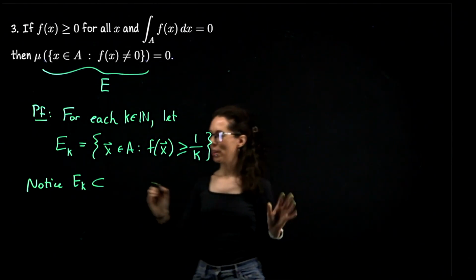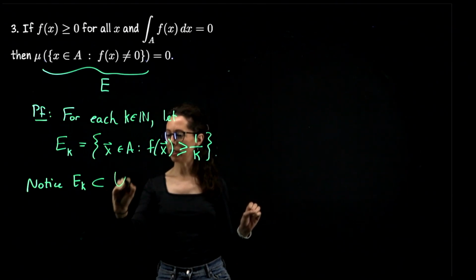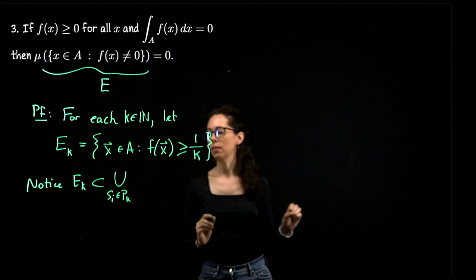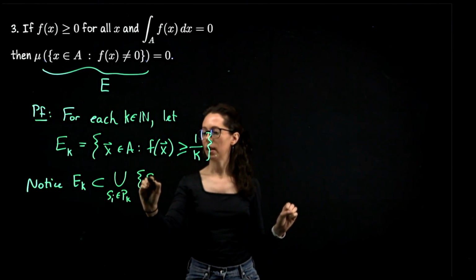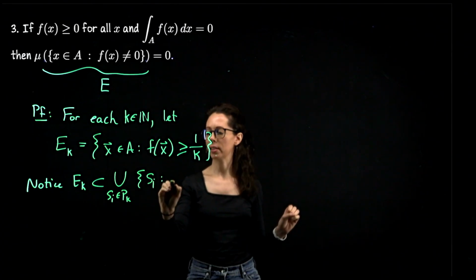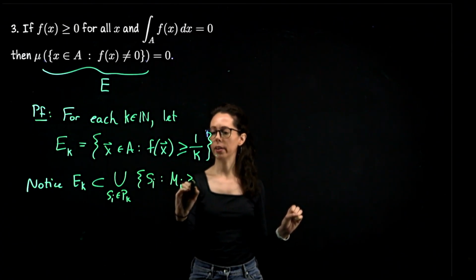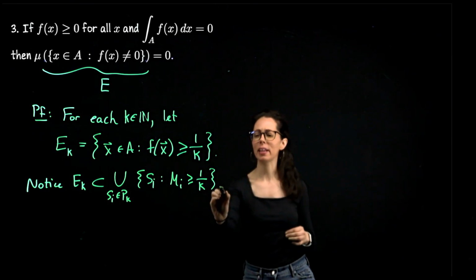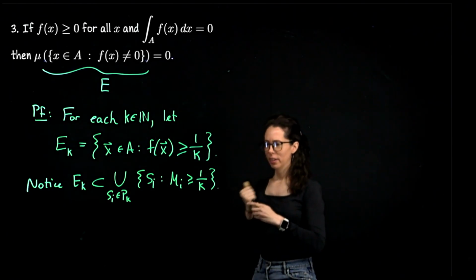All right, so this is a subset of the union of S_I such that M_I is greater than or equal to 1 over k. I'm not sure I've notated this very clearly, but hopefully you understand.